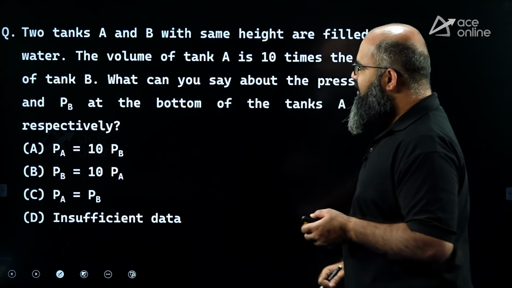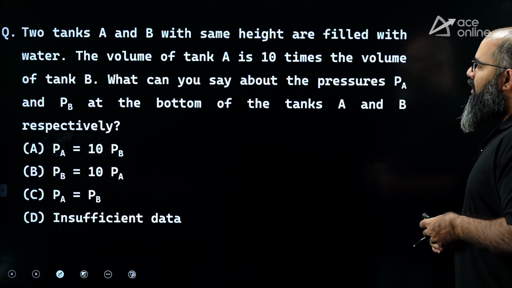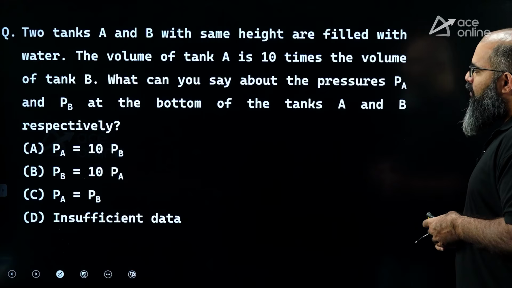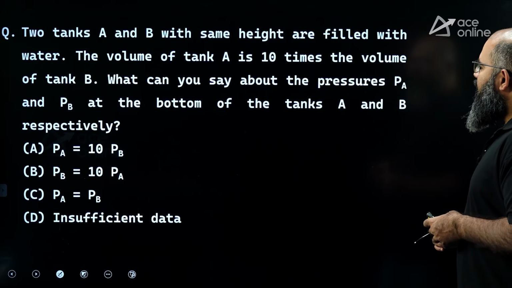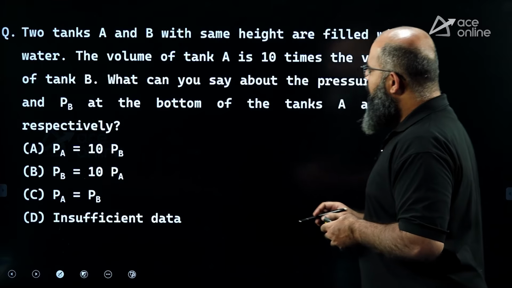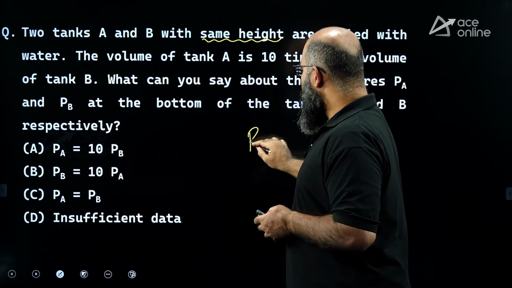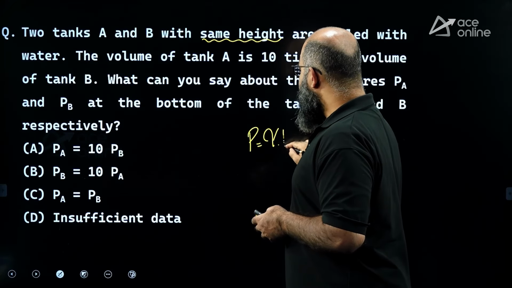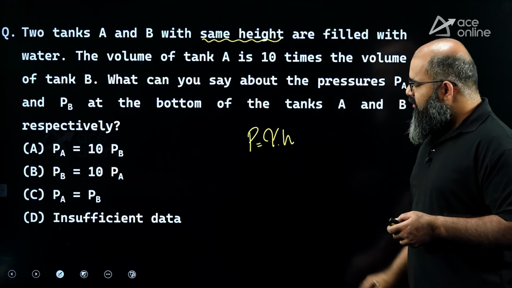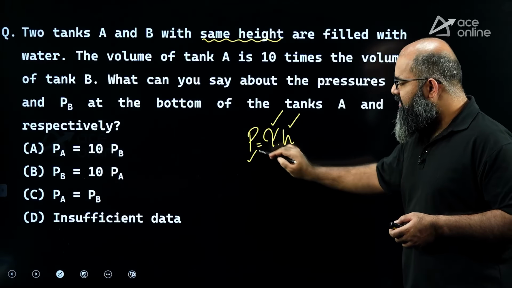Moving further. The question over here is saying two tanks A and B with same height are filled with water. The volume of A is 10 times the volume of tank B. What can you say regarding the pressure PA and PB at the bottom of tank A and B respectively? Now you see they are both filled with the same fluid up to the same height. The pressure is equal to gamma times H. Since same fluid is there and same height is there, the pressure also has to be same.